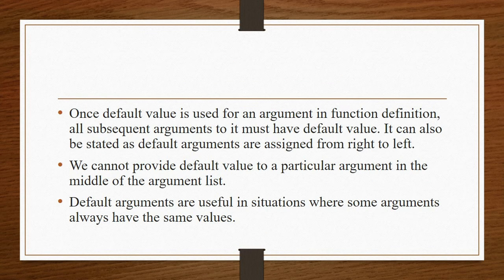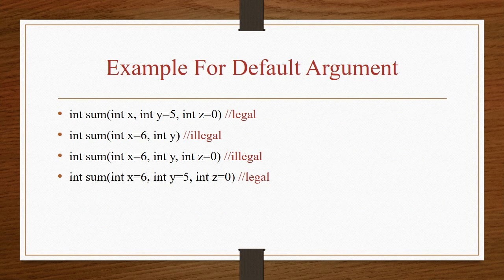Once a default value is used for an argument in a function definition, all subsequent arguments to it must have default values. It can also be stated as default arguments are assigned from right to left. We cannot provide a default value to a particular argument in the middle of the argument list. Default arguments are useful in situations where some arguments always have the same values. The example for default arguments. Here I have defined a few examples for default arguments.